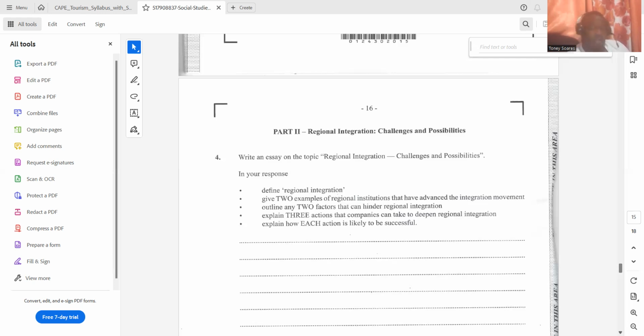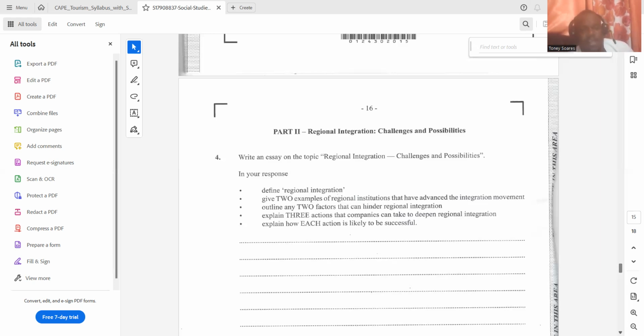Good. There's also unequal distribution of resources. The countries with fewer resources feel that they would be at a disadvantage when trading with countries that have greater resources. Very good. Other hindrances to regional integration would include geography, absence of a common development model or strategy, different stages of growth and development. There is competition, conflict between territorial and regional demands and loyalties, absence of a common currency, among other things.